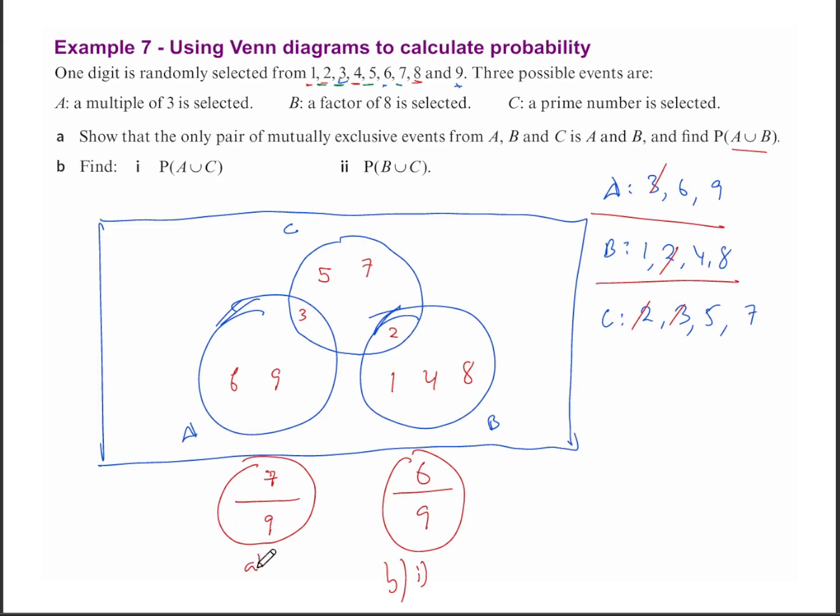This is for A. And finally, B union C, we'll take the total numbers in B and C, which is 1, 4, 8, 2, 3, 5, 7, a total of 7 numbers. And so our probability will be success outcomes over total outcomes. 7 over 9 will be our probability for B Roman 2.